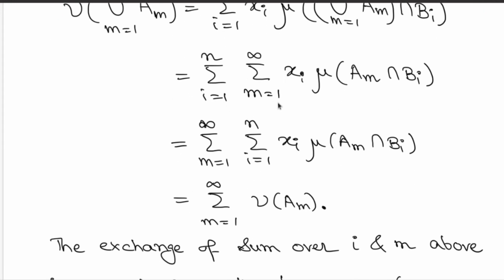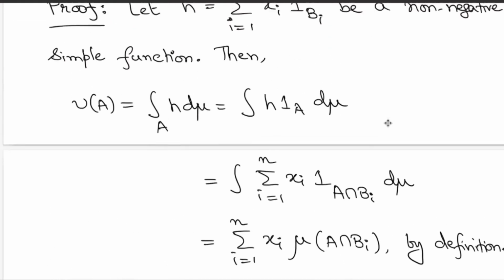Now exchange the order of the summations. So the summation over m goes outside. Here it is allowed because you are dealing with non-negative quantities. Now inside you have this finite sum over these quantities, and these b_i's, as per construction, appeared due to the decomposition of the simple function, right? So let's go back to the description.